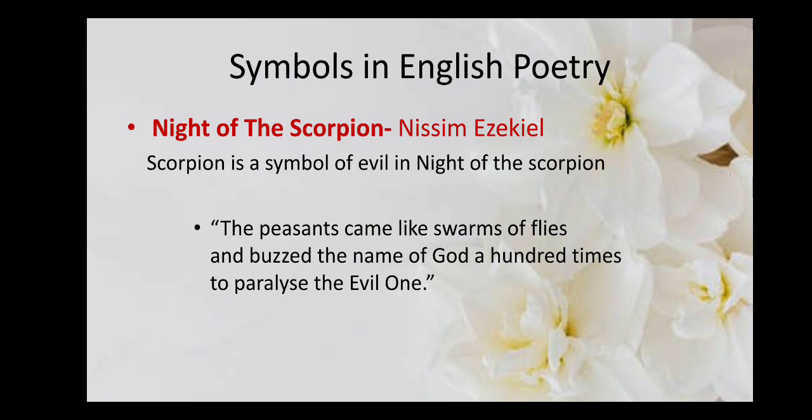When he says the peasants came like swarms of flies and buzzed the name of God a hundred times to paralyze the evil one, here the scorpion symbolizes the evil side of nature, the evil face of nature.